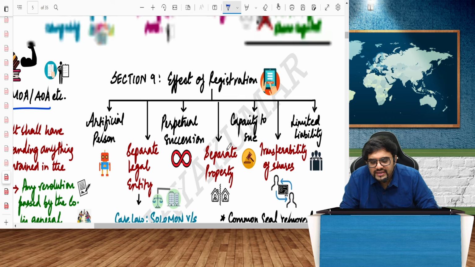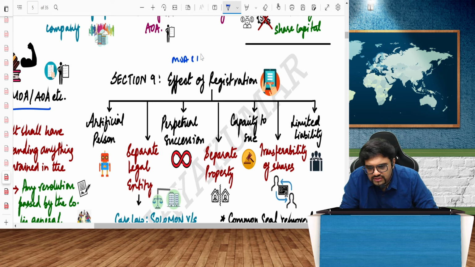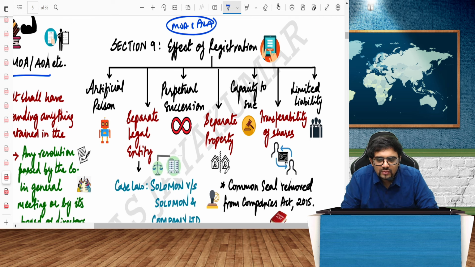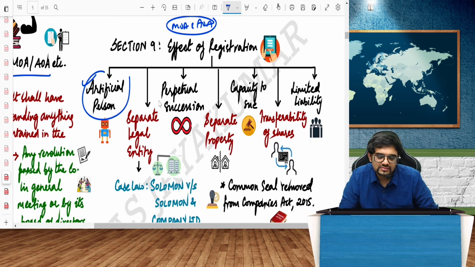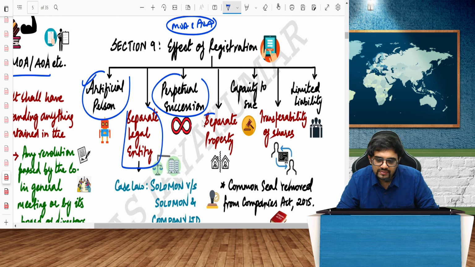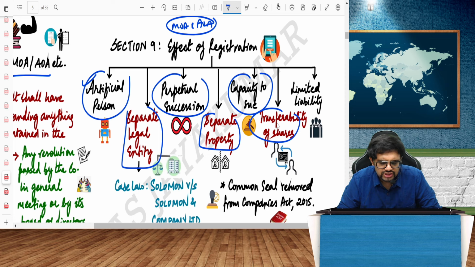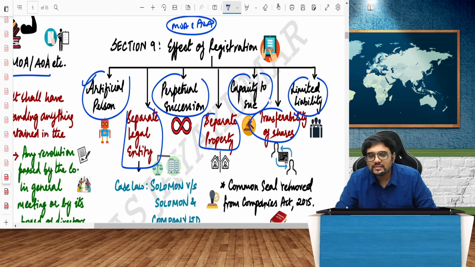Yes. So the moment MOA and AOA are registered, what happens? You will become the company. There will be a corporate veil that comes in front of the promoters, so basically in front of the subscribers. The company will now be called an artificial person. It will now be called a separate legal entity. It will have perpetual succession. It will have separate property. It will have the capacity to sue other people. And you can freely transfer the shares in case of a public company, and restricted transfer in case of a private company. And the liability would be limited.